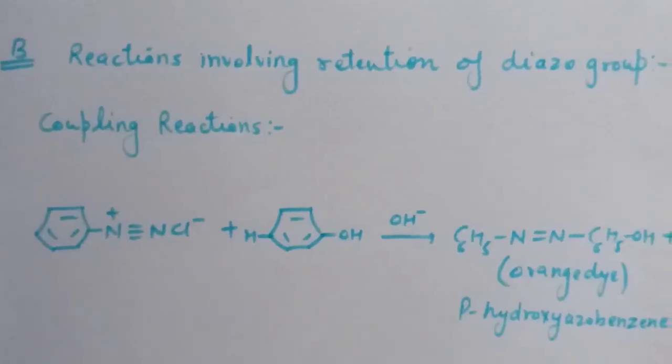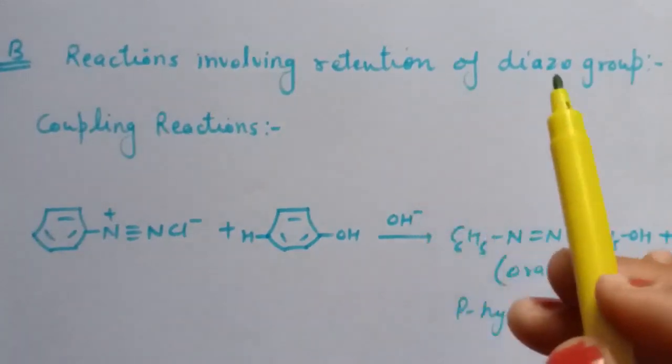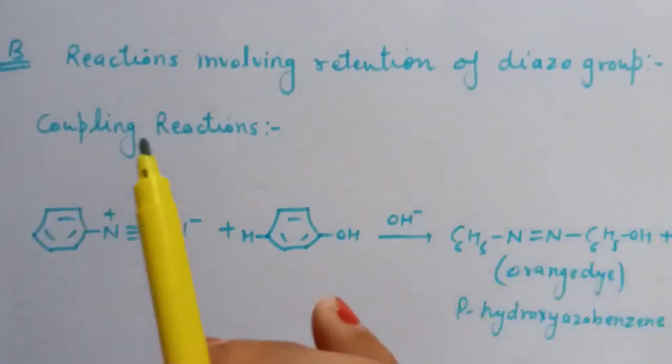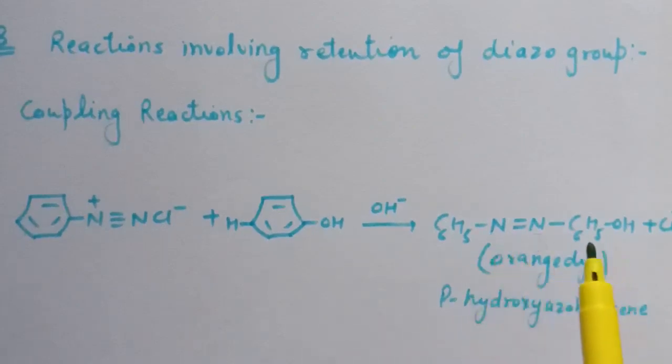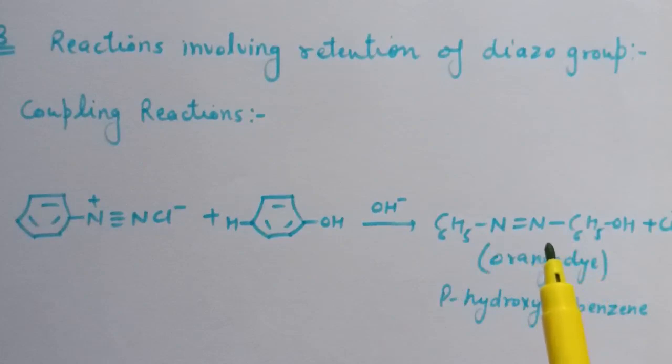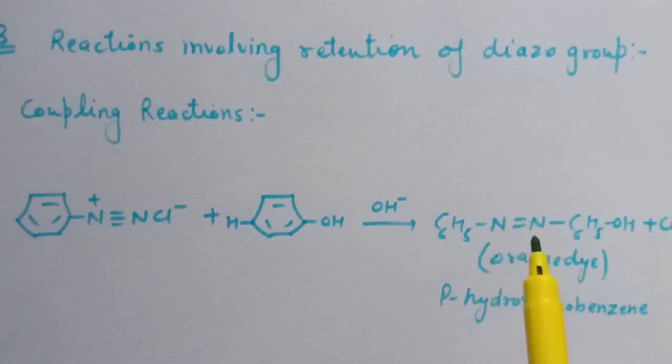Next type of reaction is reactions involving retention of the diazo group, that is, coupling reactions. So these are the azo products. The azo products obtained have an extended conjugation system, having both aromatic rings joined through an N=N bond. These compounds are often colored and are used as dyes.